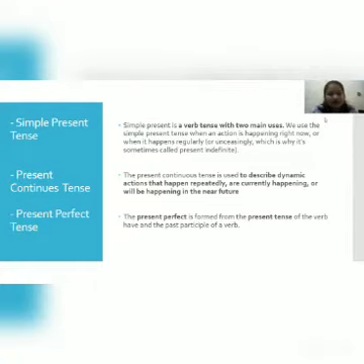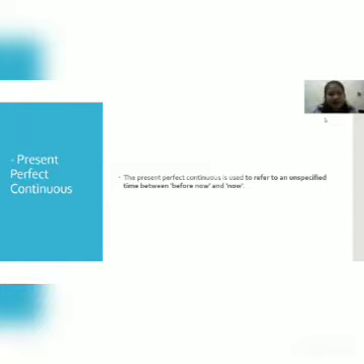Present continuous tense. Present continuous tense is used to describe dynamic actions that happen repeatedly, are currently happening, or will be happening in the near future. Present perfect tense. The present perfect is formed from the present tense of the verb have and the past participle of the verb. Present perfect continuous. The present perfect continuous is used to refer to an unspecified time between before now and now.